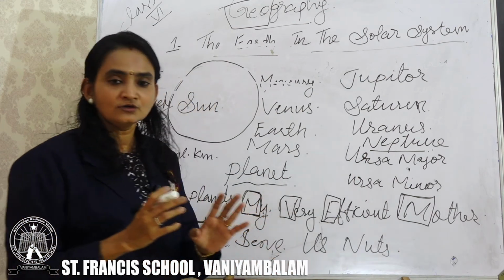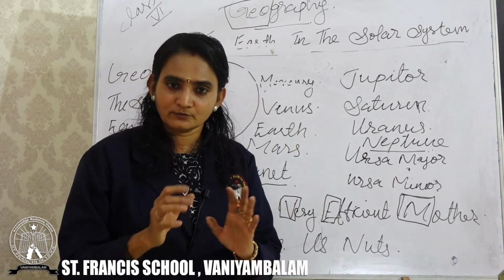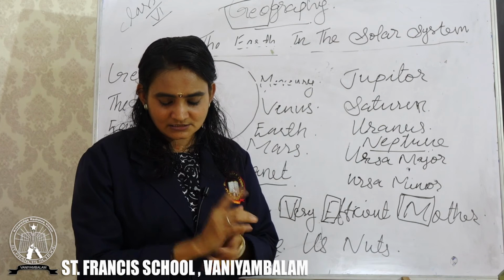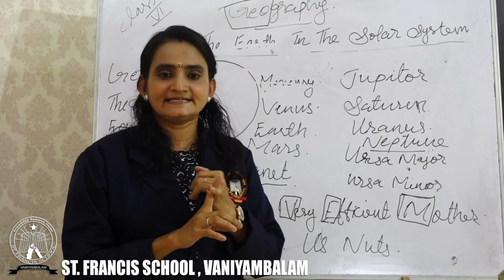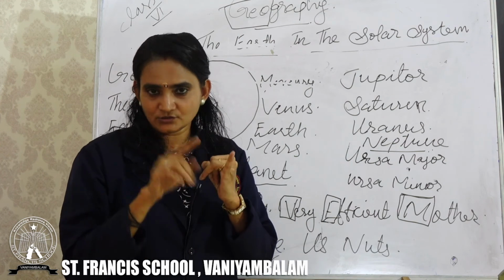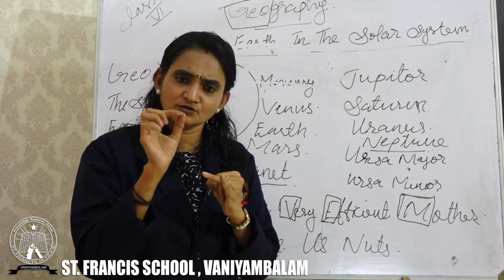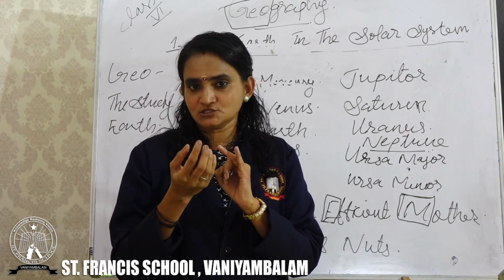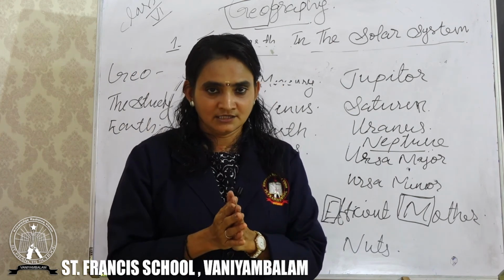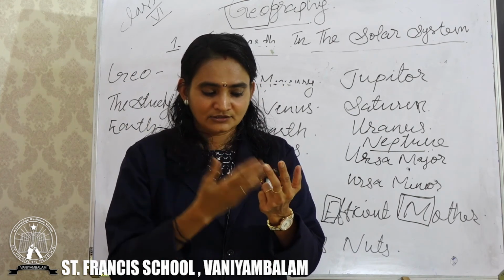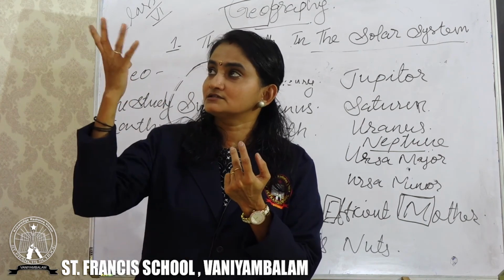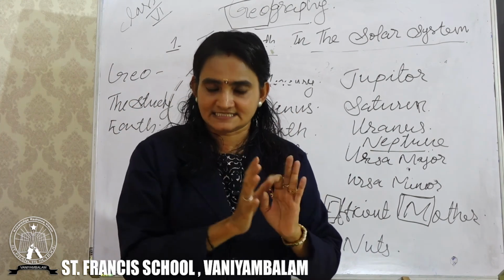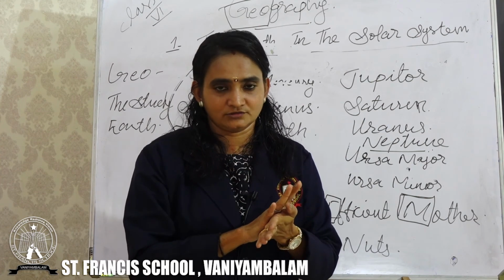So that's all the video for today. Hope you all followed my words and could understand, and now here is a homework for you. The very first one: you have to watch tonight's night sky and write in your notebook what things you could see. If you can see some pattern or something, whatever it is, you can see the moon, right? You can see some stars. Sometimes you can see something giving some light. Whatever you can see during tonight's night sky, you can write it down in your notebook.